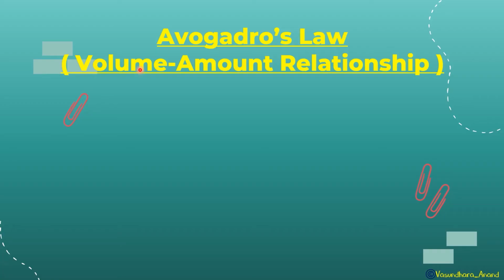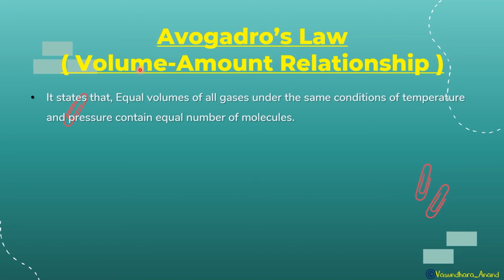And the next law is Avogadro's law, the volume-amount relationship. So what does it say? It says that equal volumes of all gases under the same conditions of temperature and pressure contain an equal number of molecules, and that we are doing since our ninth.